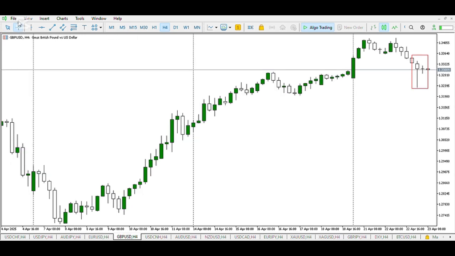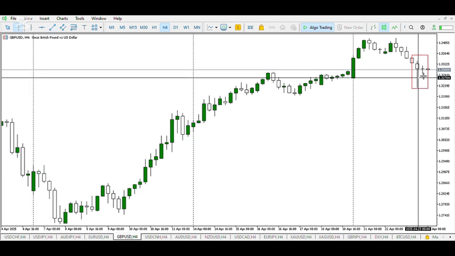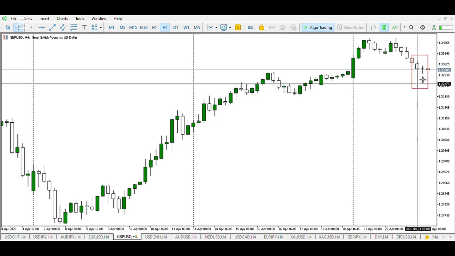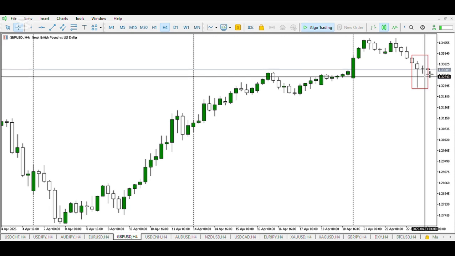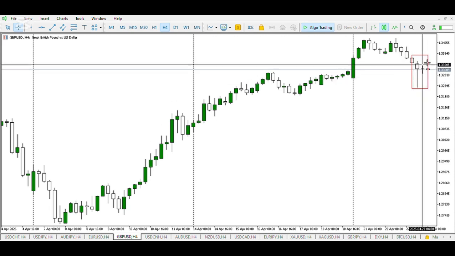On GBP/USD, at the opening of the Asian session, we can see the sellers pushing price down, breaking the low of yesterday, and in the second half we can see an indecision candle. Following from this, we make no decision on this pair.